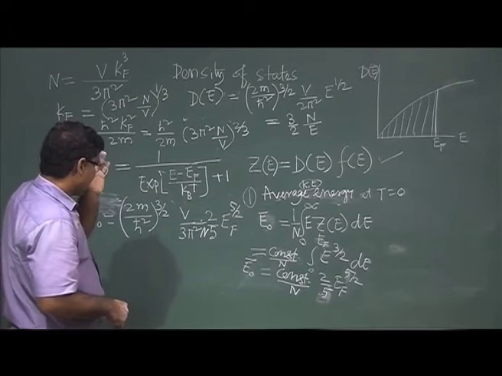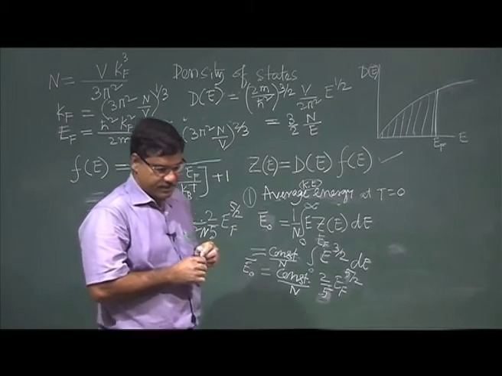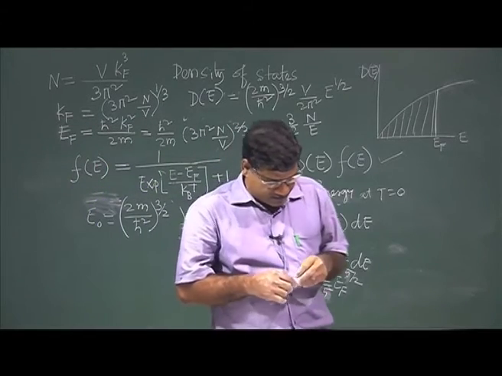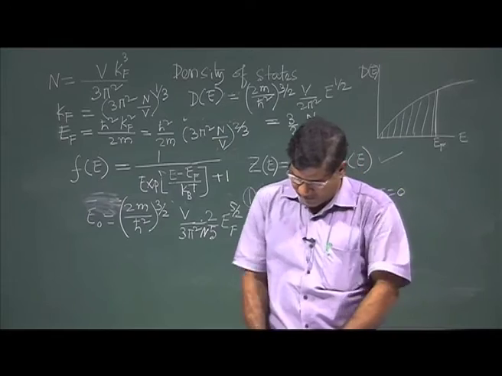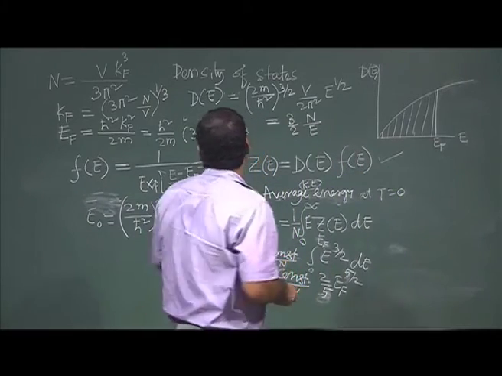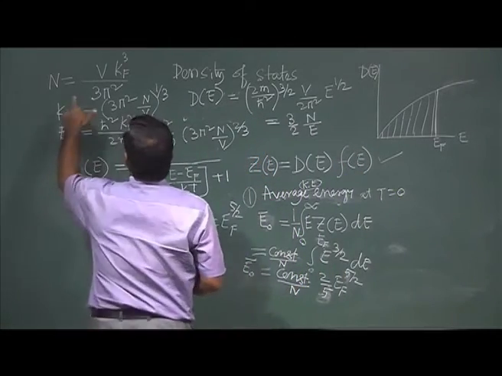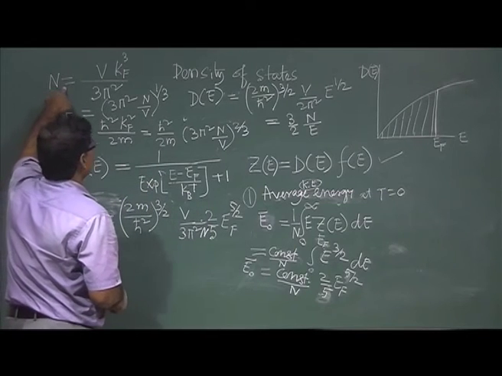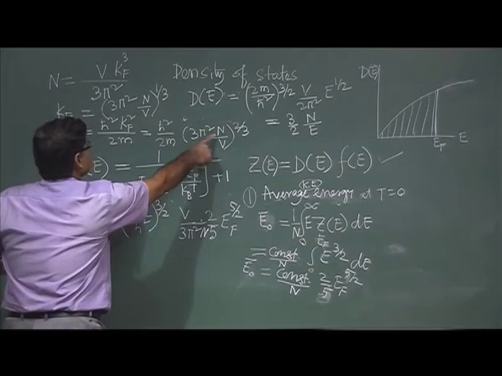So, can I make it more simplified? If we put the value of n, but unfortunately it is not there. What is the value of n?